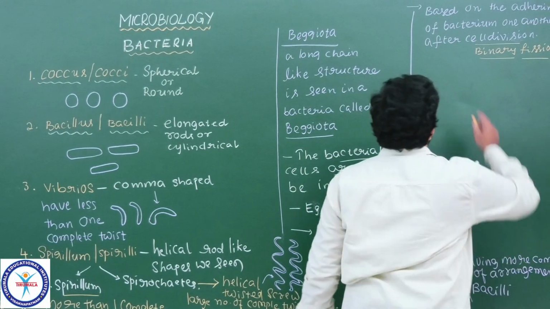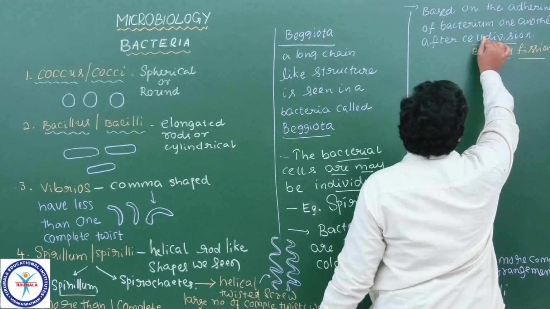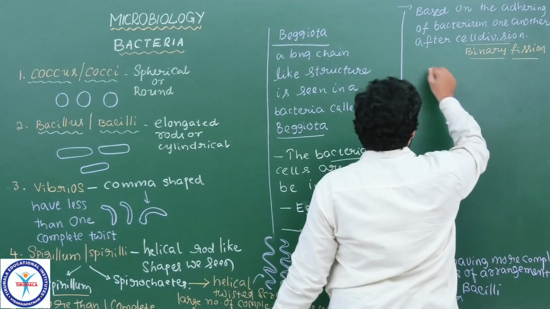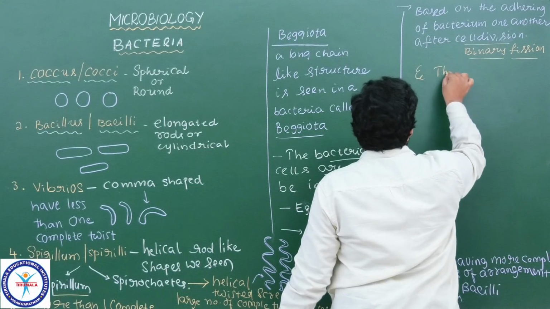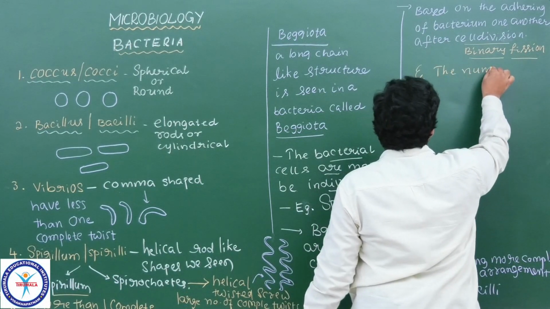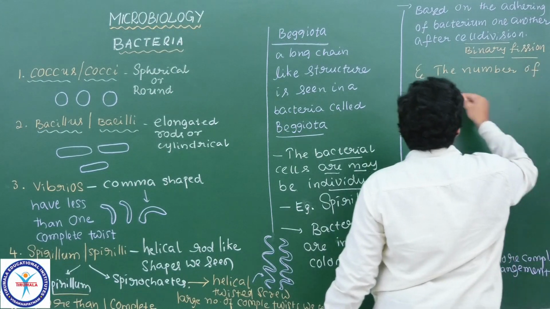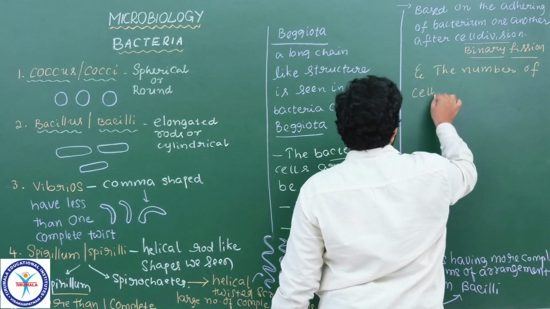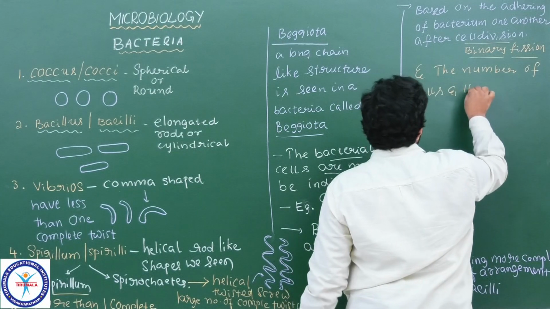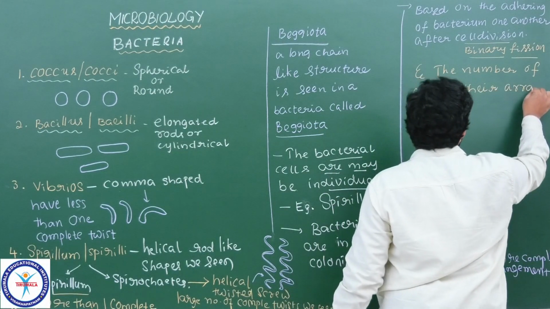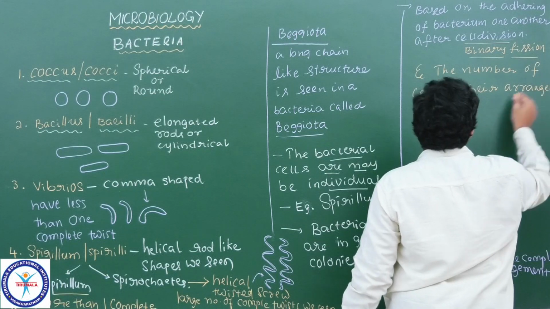Understood, students? So see here, based on the adhering of bacterium to one another after cell division, and also the number of cells, how many cells are adhering, and their arrangement. What is the arrangement they follow? Arrangement is also very important.